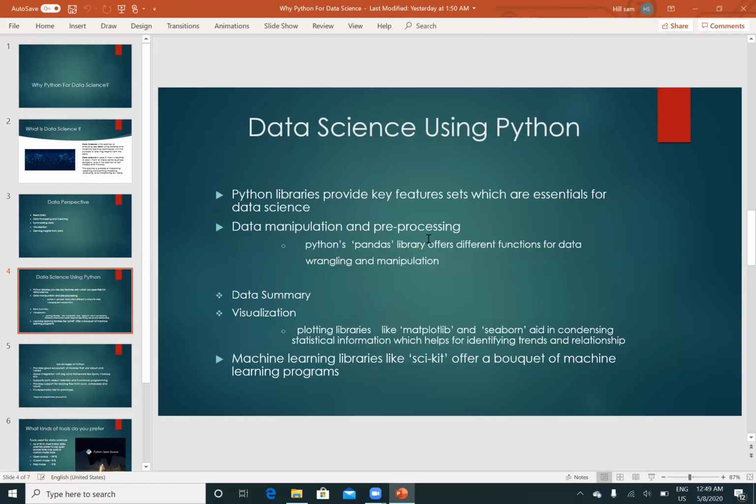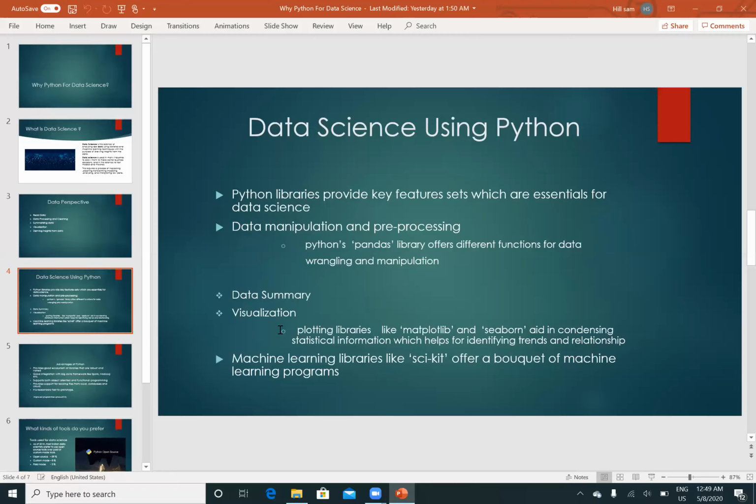And after this pre-processing and cleaning, we'll be going for the data summary or the summarization, where, as I said, you can go for the final output. That is, we could compute anything, mean, median, variance, by statistics. And next comes visualization. Visualization, as we have discussed, is nothing but a pictorial form which shows good insights of an output, or the plots or the graphs.